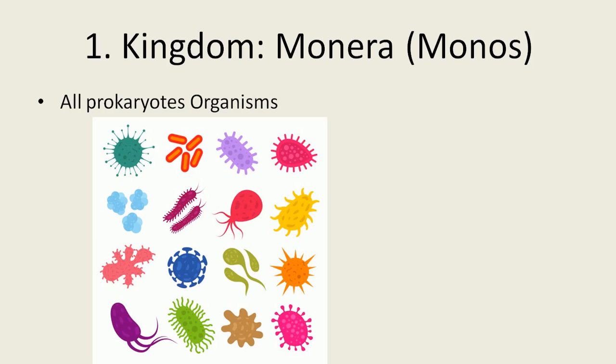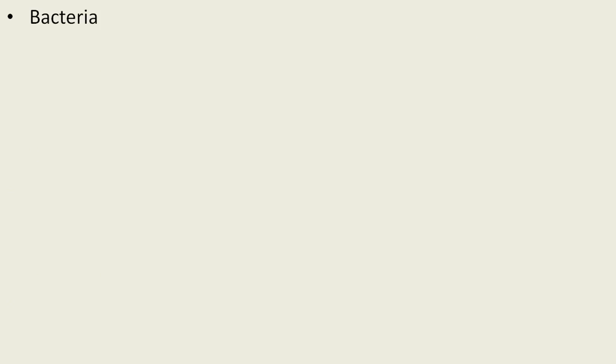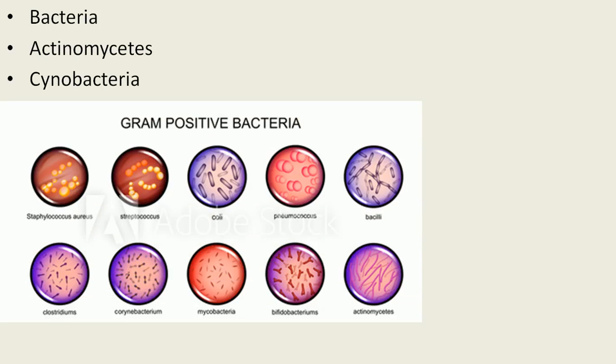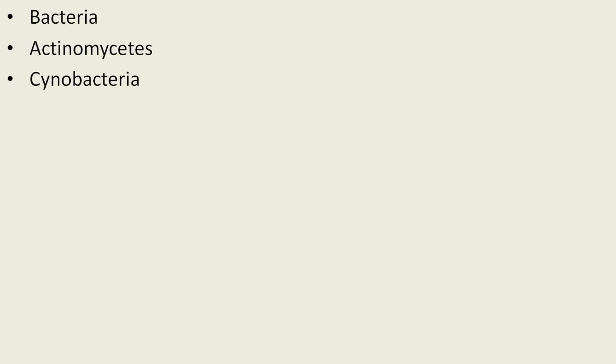It includes bacteria, actinomycetes, cyanobacteria and some viruses. You know that nowadays the whole world is facing one major problem, the corona, and these viruses also belong to the kingdom Monera.